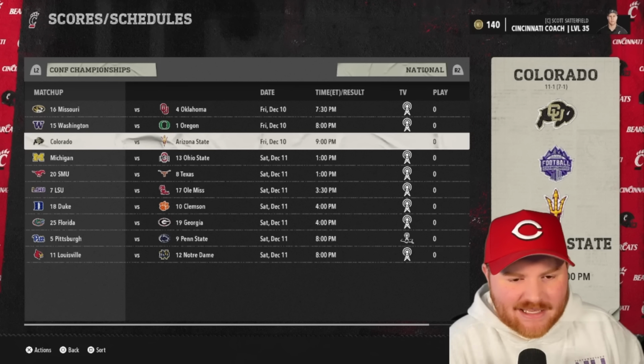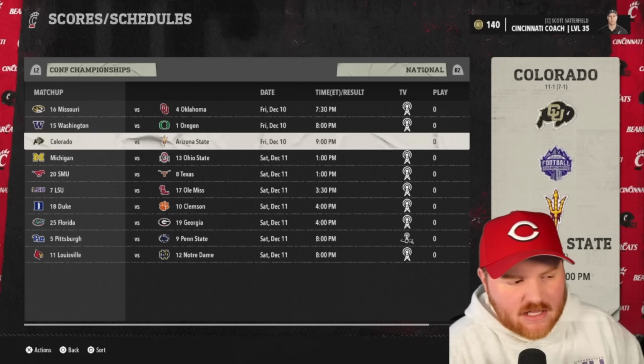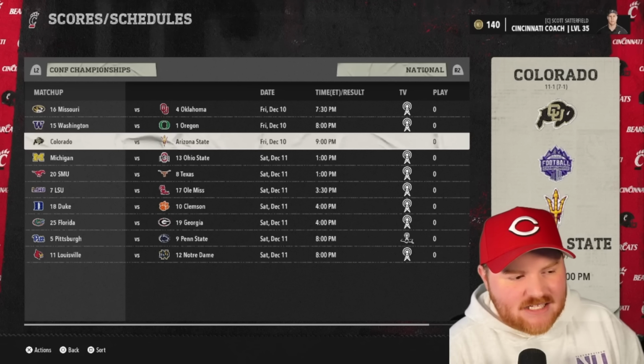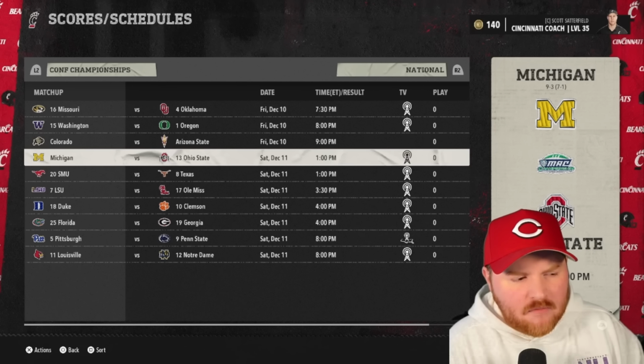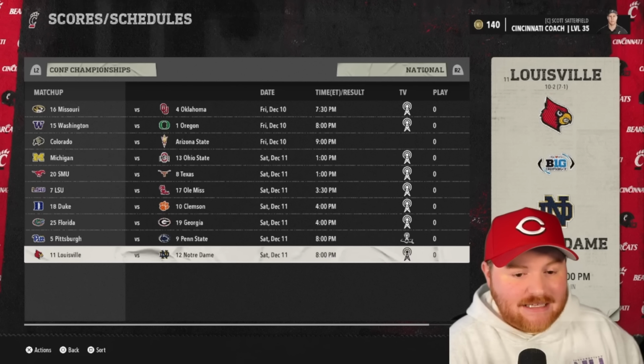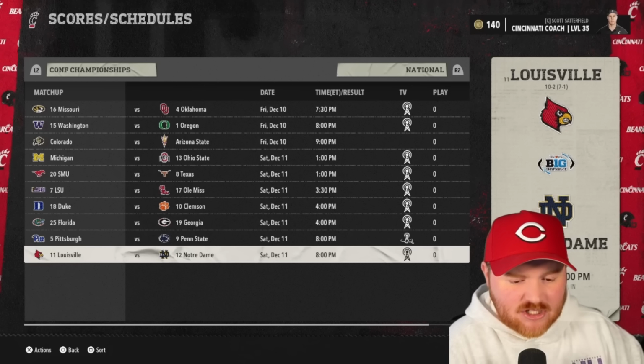Still nothing from the Mountain West. I think they're getting screwed here by the way that the conferences are laid out. So they should be in at least once, but we're not going to get any Mountain West teams in. Everybody else has already made it into the playoff. Ohio State is looking for their 3rd straight playoff appearance. They need to win the MAC here and probably get a little lucky ahead of them to get in, which they will, because 11 versus 12 in the Big Ten championship game.